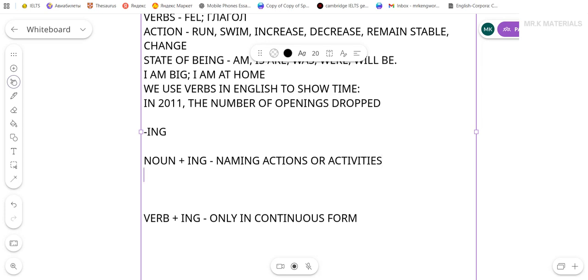Let me give example here. For example, running. Now, this is not action. This is the name of the action.